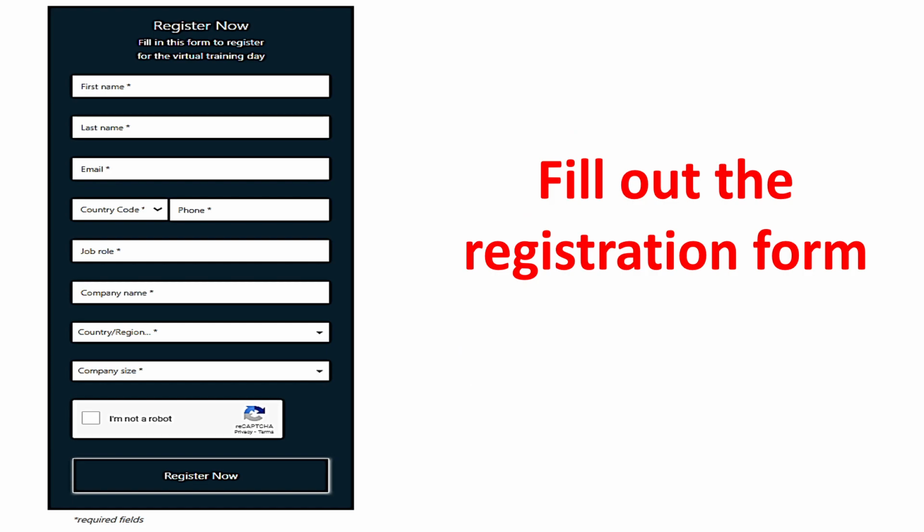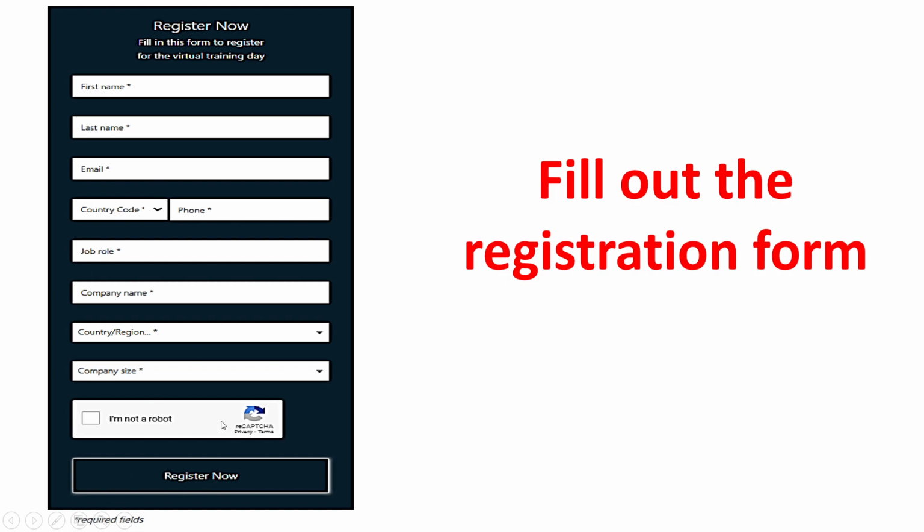Next is the registration form. It is a basic one. You have to give your first name, last name, email ID, country code, mobile number, and job role. If you are a student, you can just enter student, or any job role you are currently doing or your previous role, and your company name. If you are a student, you can give your university or college name, then the country and region and the company size, and click to register.